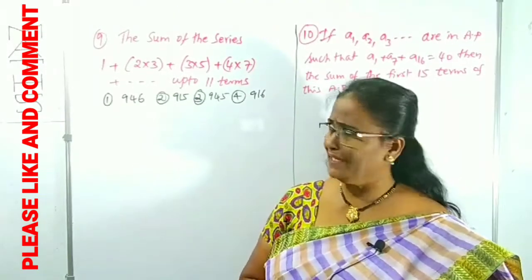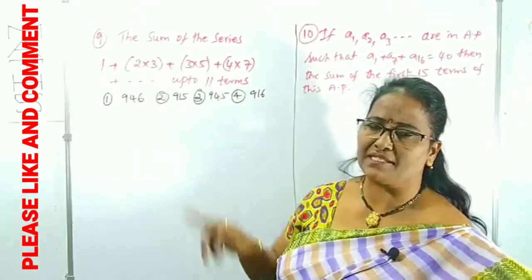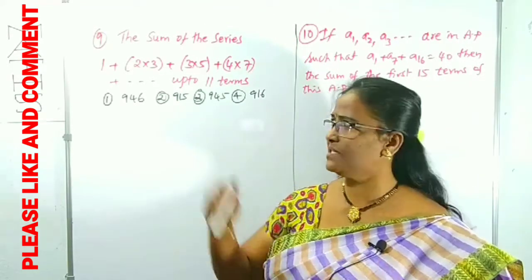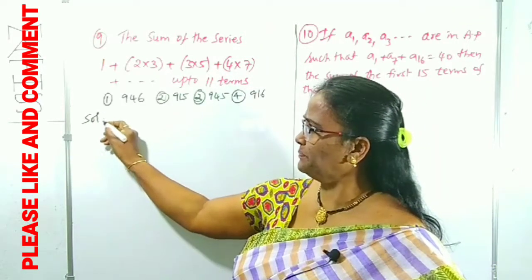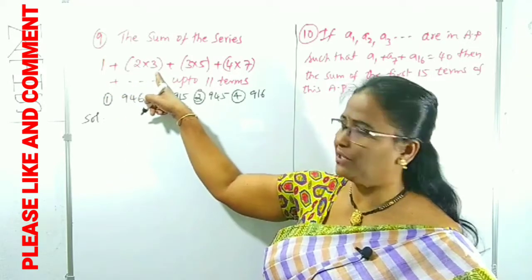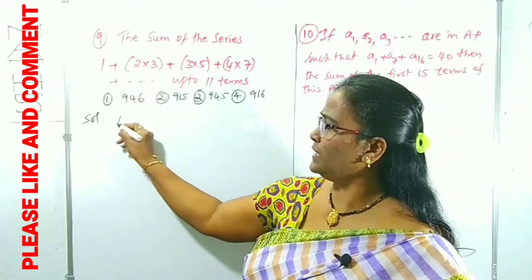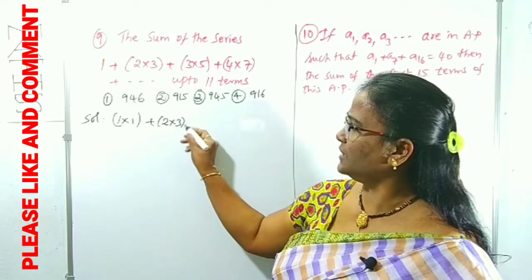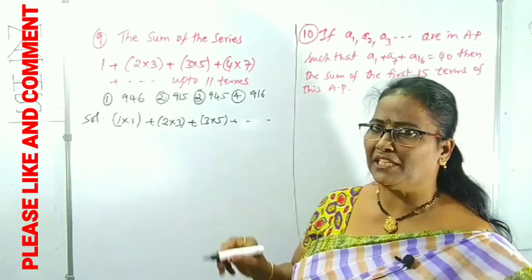Look at question number 9. What is it asking? The sum of the series up to 11 terms. One series is given, and we can find its sum up to 11 terms. To find the sum of the series, what is the series? We can observe that clearly here. What is the first term? 1. First term is 1, second term is 2 into 3, third term 3 into 5, fourth term like this. First term I write 1 into 1, second term 2 into 3, third 3 into 5 and so on. Up to 11 terms is there.